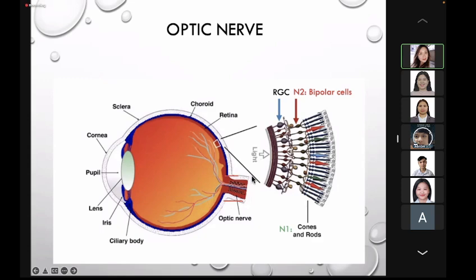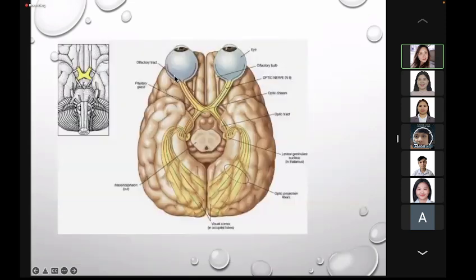Okay, and they will exit the orbital cavity via the optic canal. Okay, so when they leave the orbital cavity, this is again the optic nerve. The right and the left optic nerve will meet here at the optic chiasma or the optic chiasm. Okay, it is situated at the junction of the anterior wall and the floor of the third ventricle.